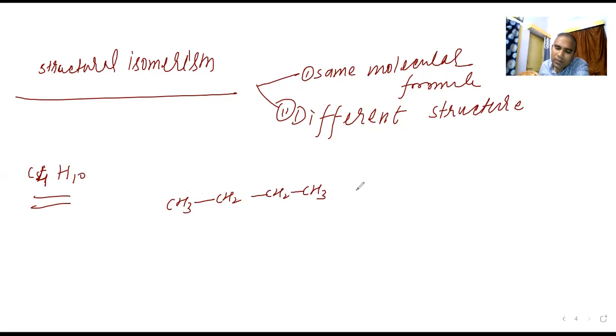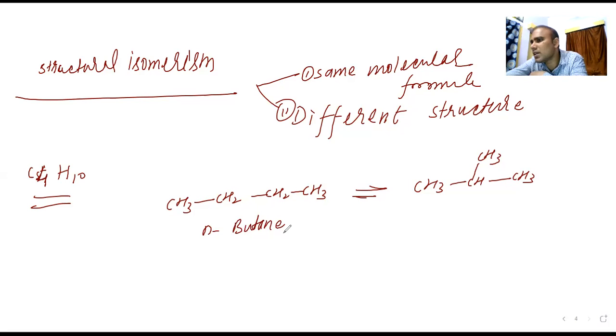What about this one? This one, CH3, then it is going to be CH, here is CH3, and this is going to be CH3. So this is a straight chain. This is known as n-butane. Straight chain means normal butane.